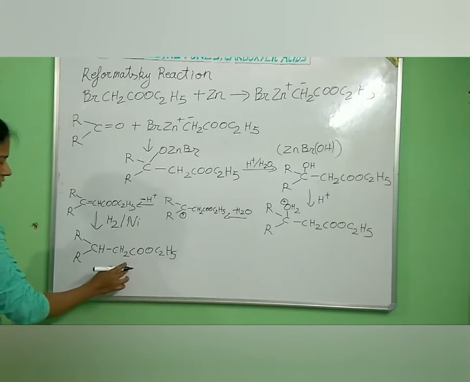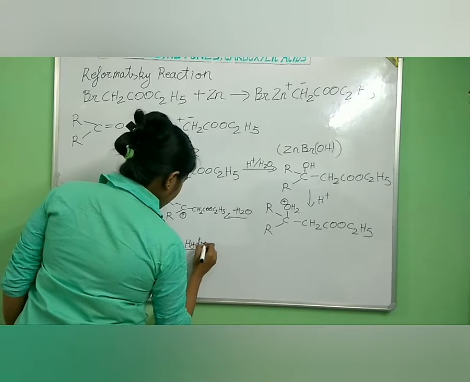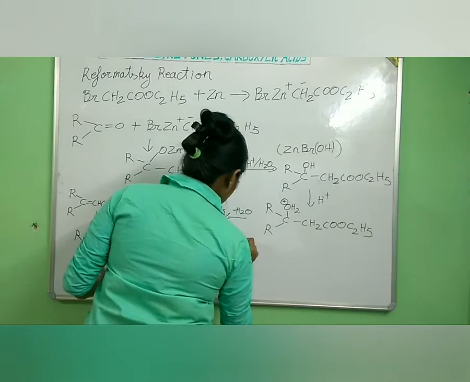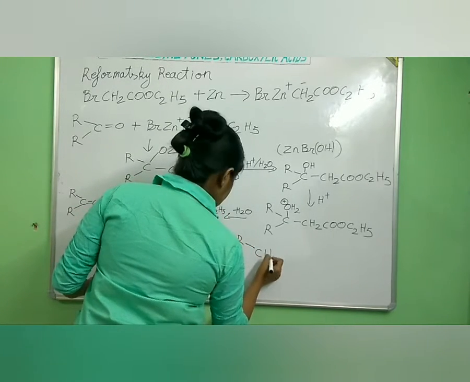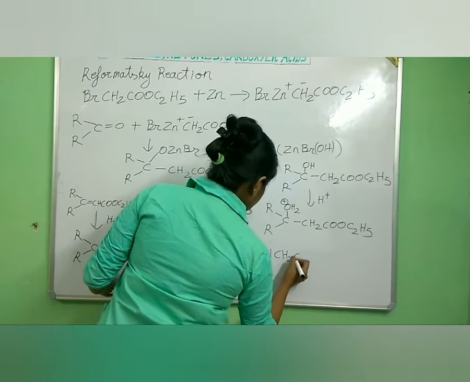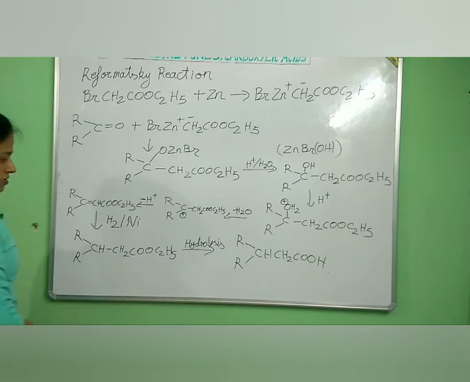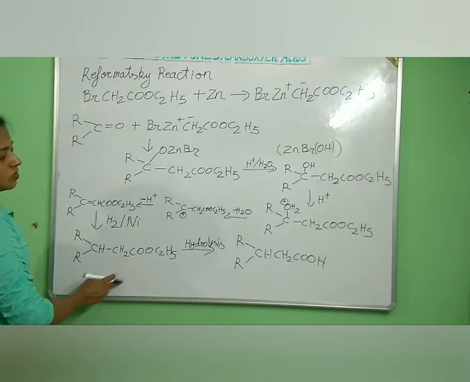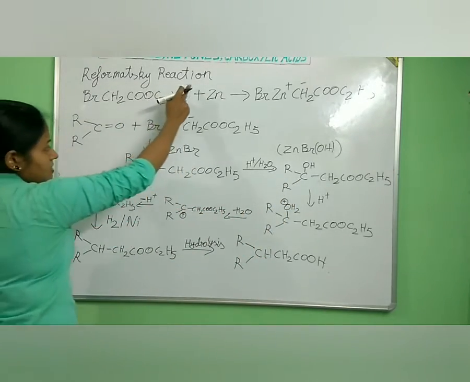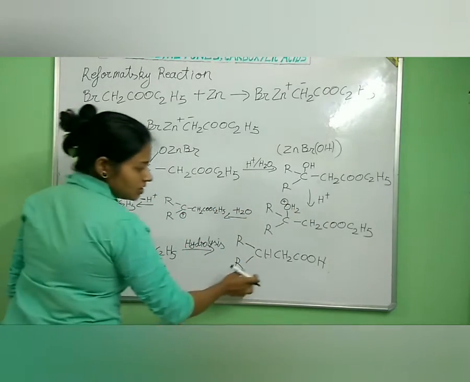And when this undergoes hydrolysis, we get a saturated acid, for example R, CH, R, CH2, COOH. We are getting a saturated acid from this compound. So this beta hydroxy ester is the main product of the Reformatsky reaction, and it may further undergo these reactions.